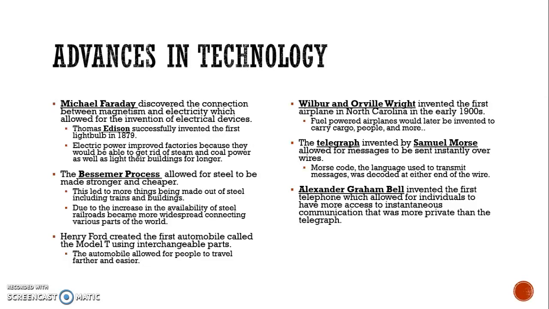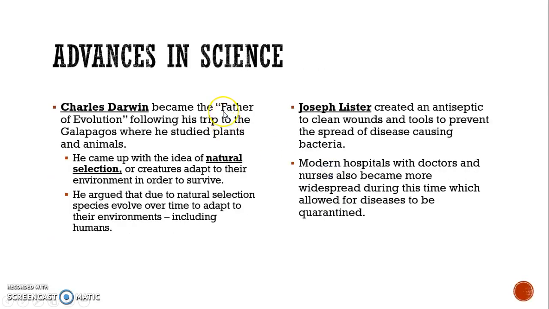Communication-wise, the telegraph was invented by Samuel Morse, who allowed for messages to be sent instantly over wires. He also created Morse code, which was the language used to transmit messages. The telegraph was kind of similar to text messaging. Alexander Graham Bell invented the first telephone, which allowed individuals to have more access to instantaneous communication that was also a lot more private than the telegraph.